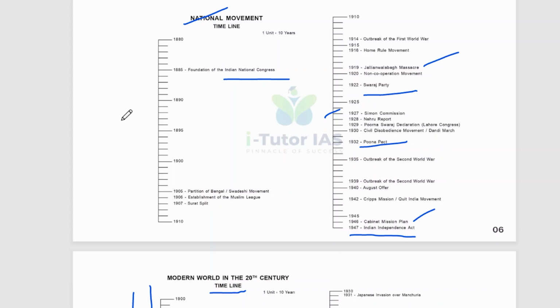Hope you all remember this. And the Home Rule Movement in 1916, and the First World War in 1914, and the Surat split in 1907, the establishment of the Muslim League in 1906, the partition of Bengal and the Swadeshi Movement in 1905. Okay, so these are some important incidents in between.